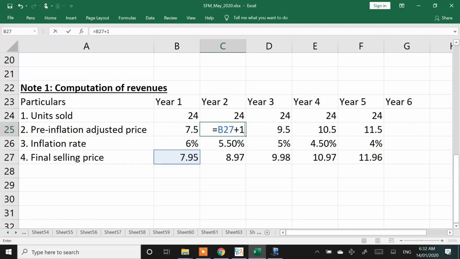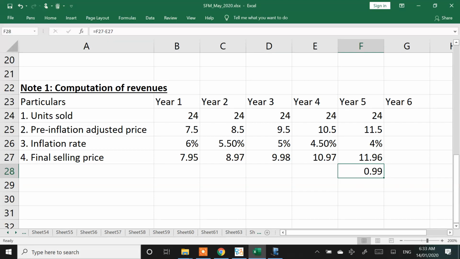In fact, it can reach a stage where if inflation rates keep coming down, you may not even see a price increase of 1 rupee. So, in reality, if you see here, the price is not even going up by 1 rupee, because we are trying to add 1 rupee to 10.5. After adding that 1 rupee, you are giving effect to lower inflation rate. You are technically giving effect to lower inflation rate. This is what they have done. I will try to follow this, but there is scope for different answer as far as this part is concerned.